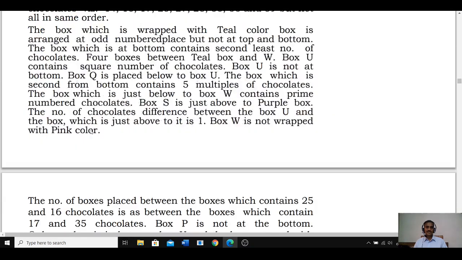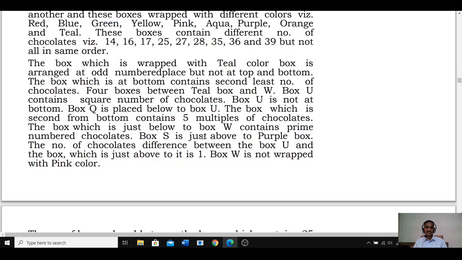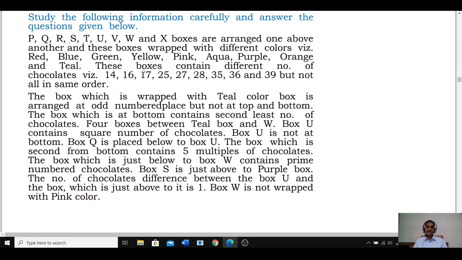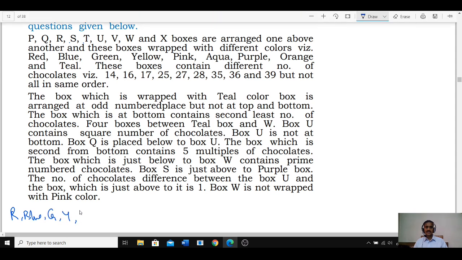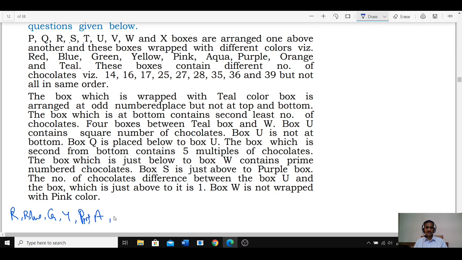Then coming to 156 to 160. Now it is based on what? It is based on boxes. How many boxes are there? Altogether there are 9 boxes arranged one above the other, and they are wrapped with different colors, and these boxes contain different numbers of chocolates. Now tell me, what are the colors we have? Red, blue, green, yellow, orange, pink, aqua, purple.